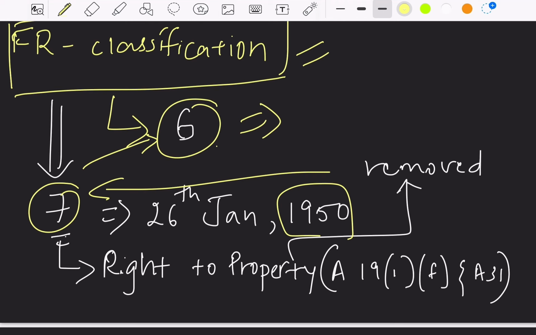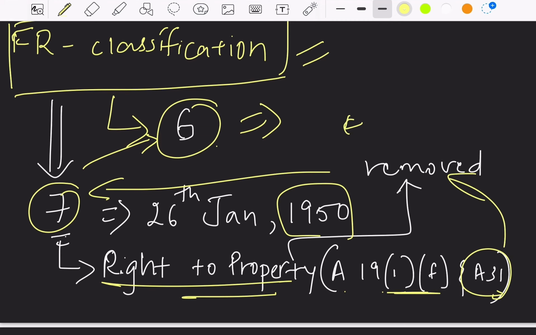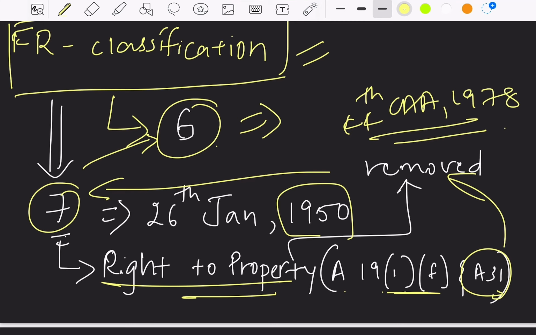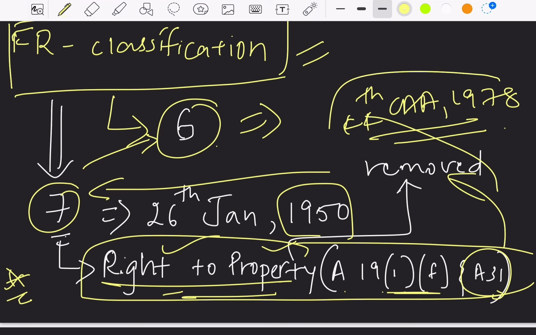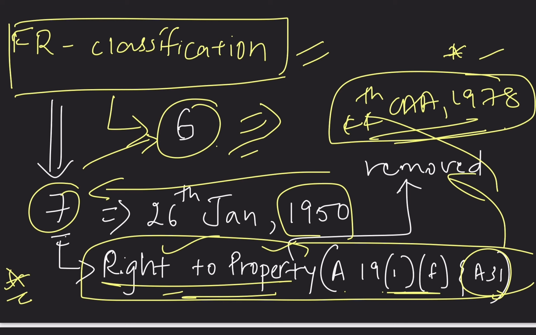The right to property, the fundamental right mentioned under Article 19(1)(f) and Article 31, was removed by the 44th Constitutional Amendment Act in the year 1978. This is very important and can be directly asked. The fundamental right that was removed is the right to property, and it was removed through this act. This act also is important. So at present we have only 6 fundamental rights.